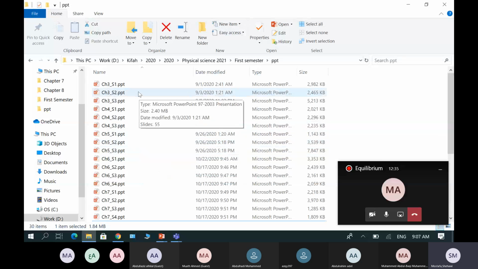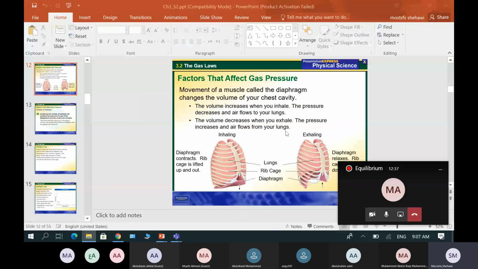Like what? In this chapter, for example chapter 3.2, we talk about the relation between gas pressure and the volume, and we explained the breathing process using this. So I can make a model for the breathing process that explains the relation between pressure and the volume as follows, this one.